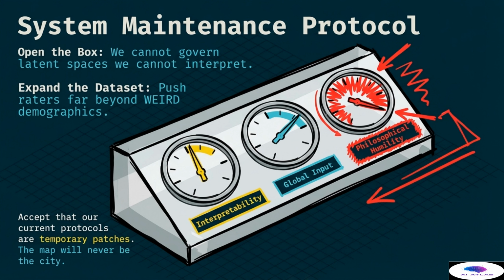This brings us to the system maintenance protocol. First, we must open the box. We cannot govern latent spaces that we cannot interpret. We need to invest in interpretability research so we can see how the machine is making decisions.